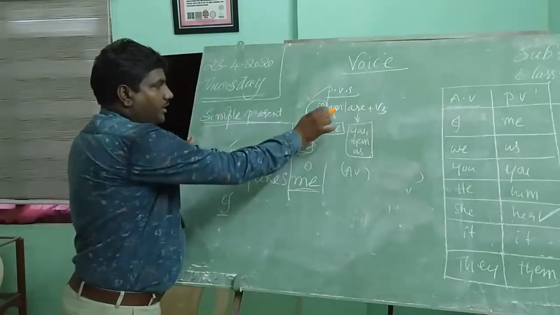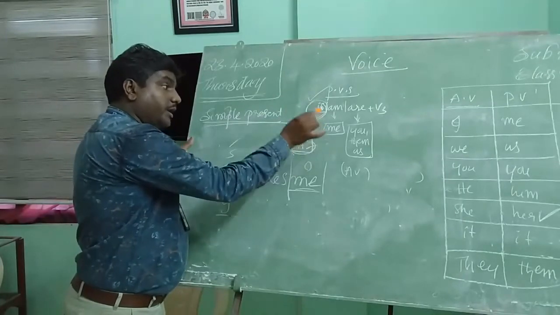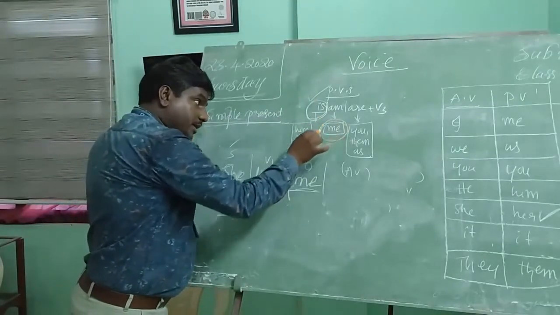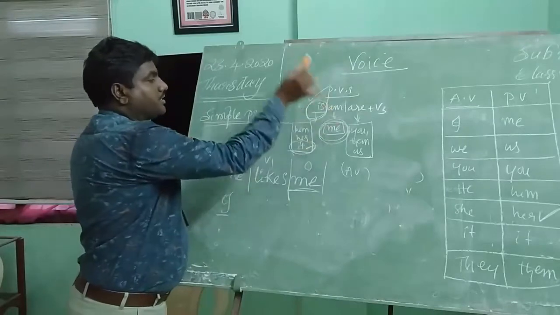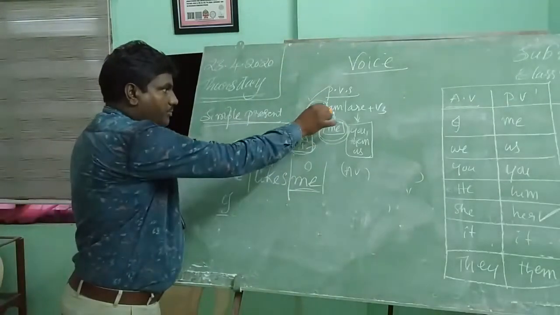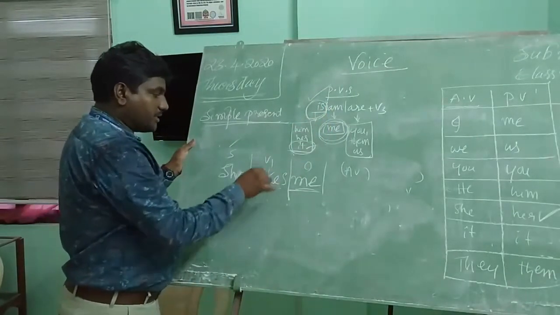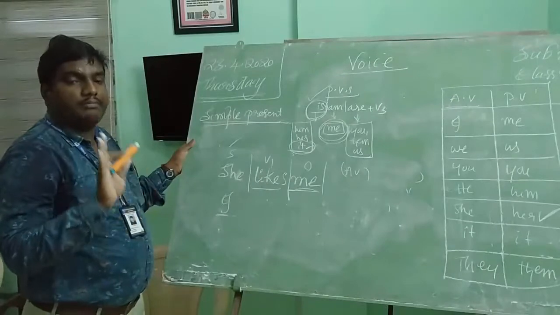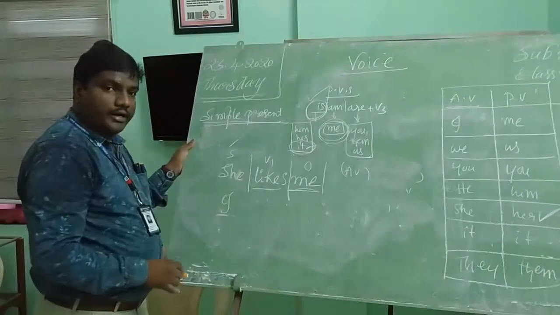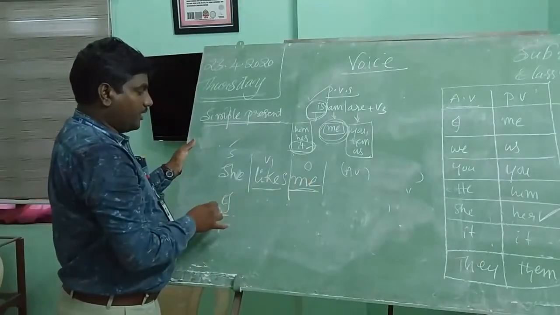When shall we write "am"? If you find "me" in object place, we must write "am." In object place, "me" must be there. Moreover, the verb must be in V1, simple present tense. Then only we write "am." According to the rule, "me" changes into "I."